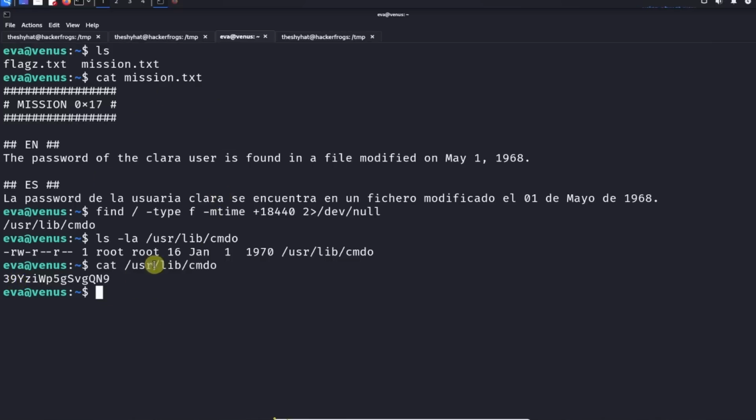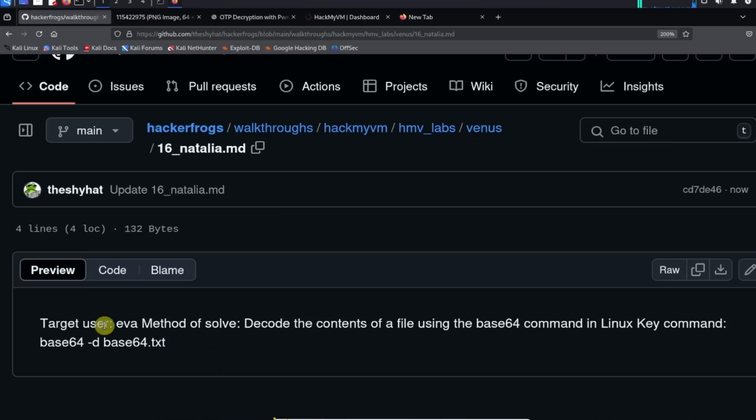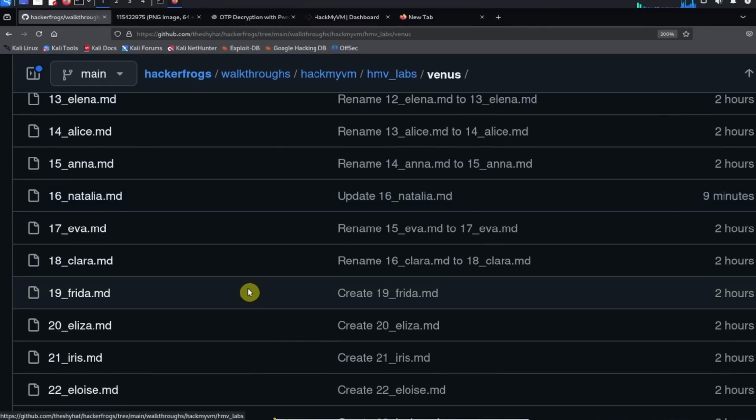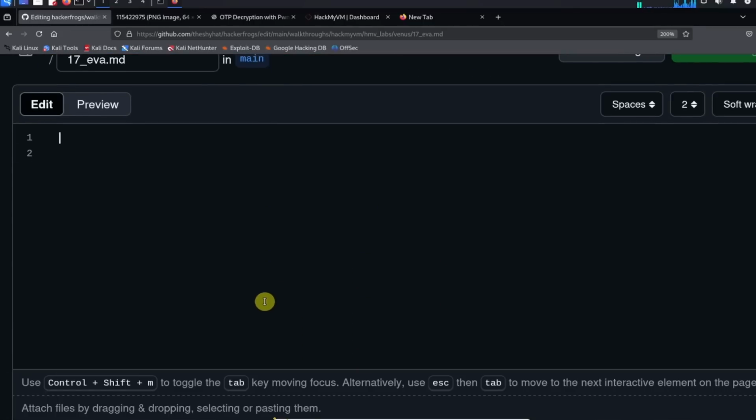We need to do our after action report for this level. Okay, so let's go over to GitHub, and over here. This is the EVA level.